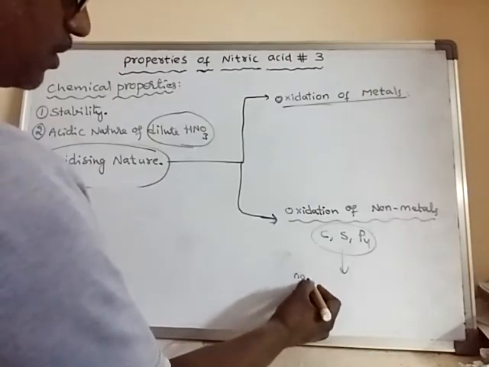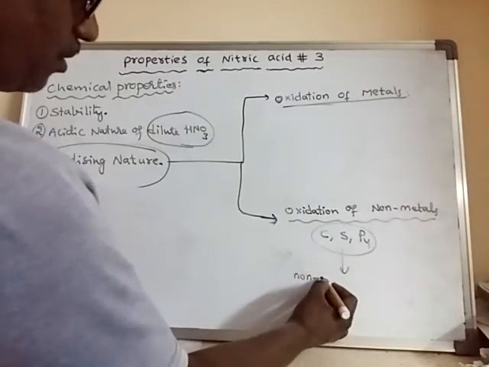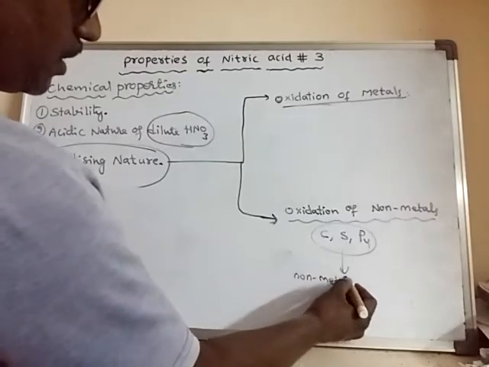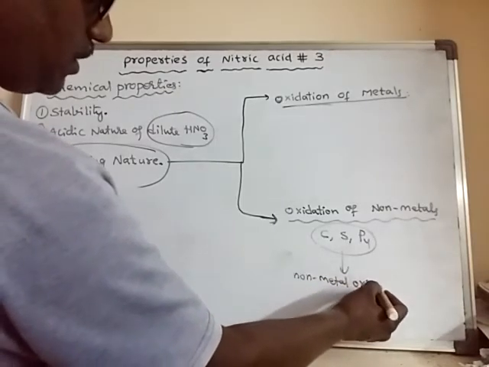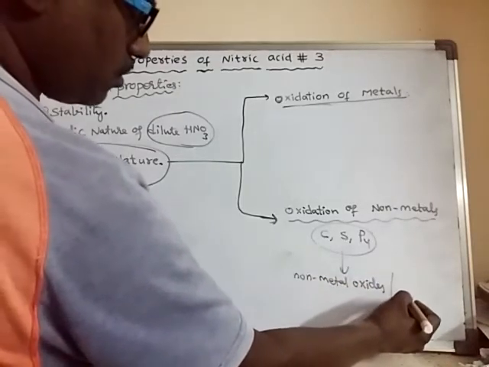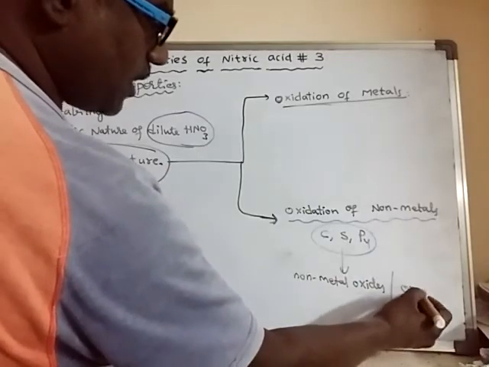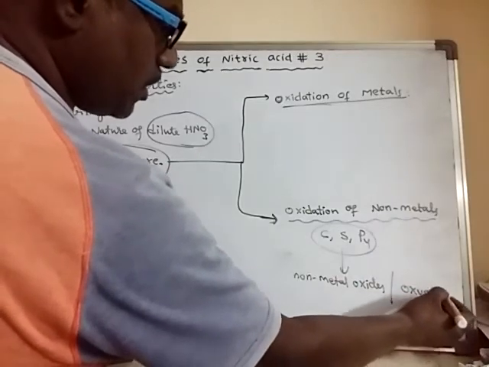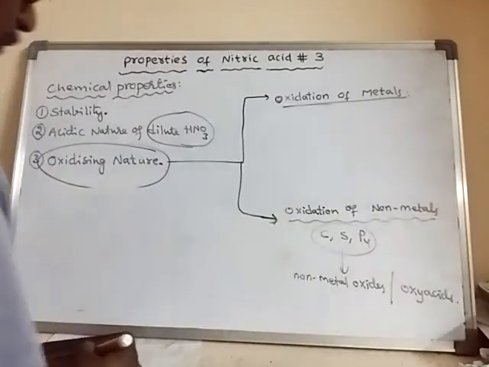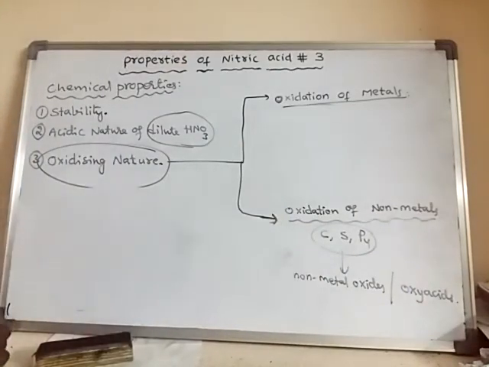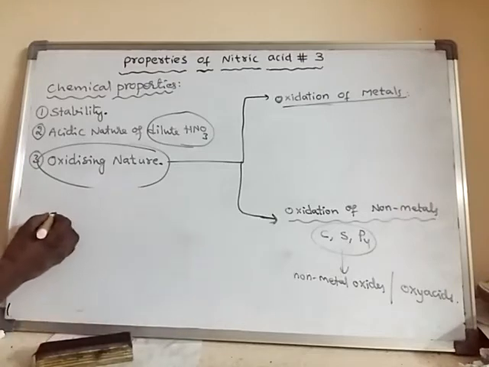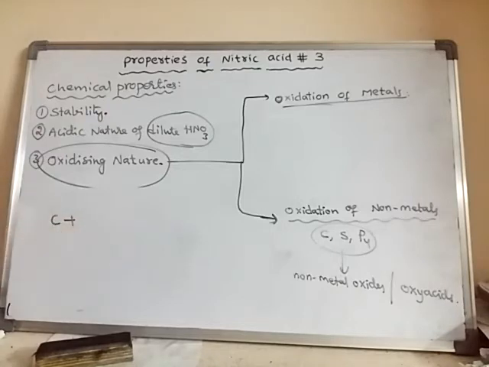Non-metals are converted into either non-metal oxides or oxyacids. For example, let us take carbon.